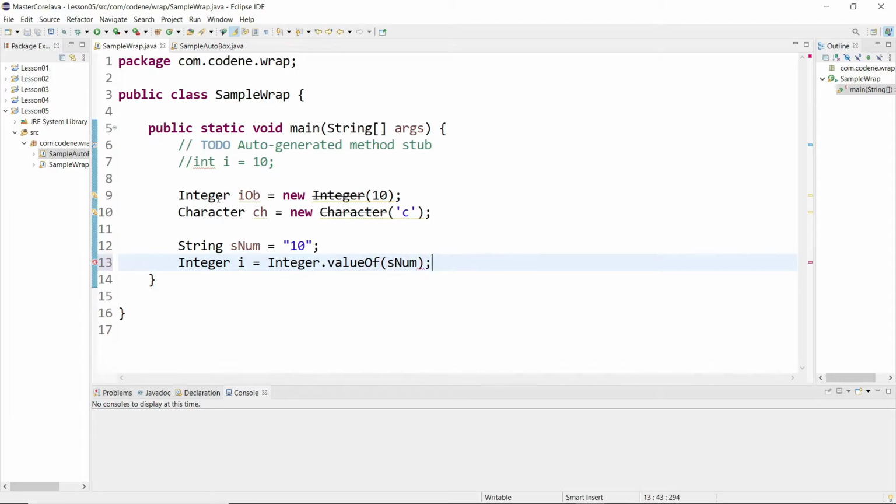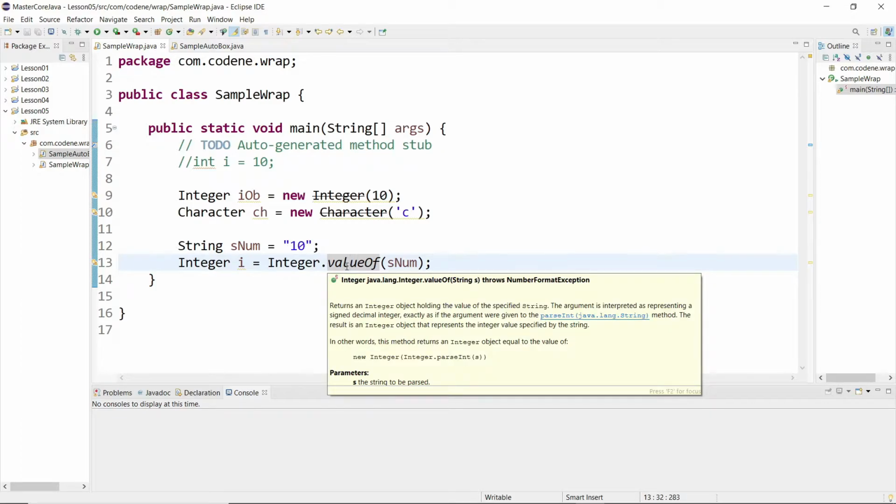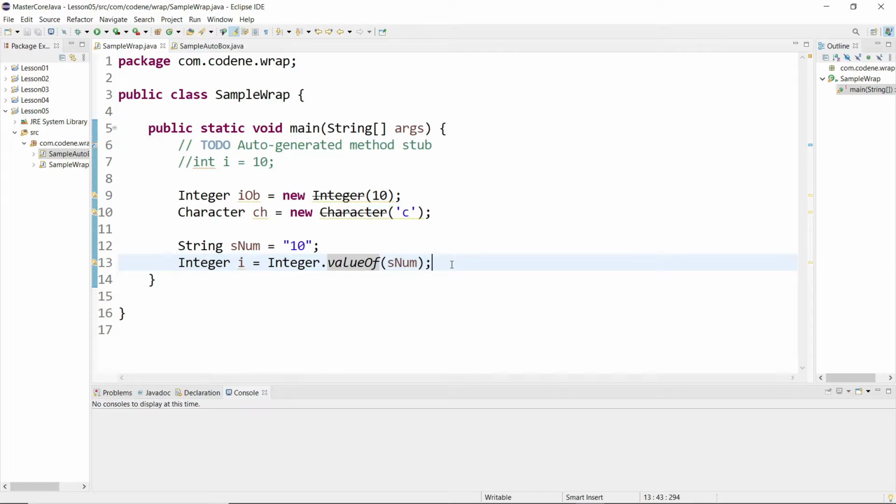That should work, right? What it's doing is converting the string sNum into an equivalent integer. That's how you can use the wrapper class, because it has inbuilt support of many methods that can carry out your operation. Methods like valueOf, conversion of string to integer, will not be supported by your primitive data type. So that is the big advantage of a wrapper class.